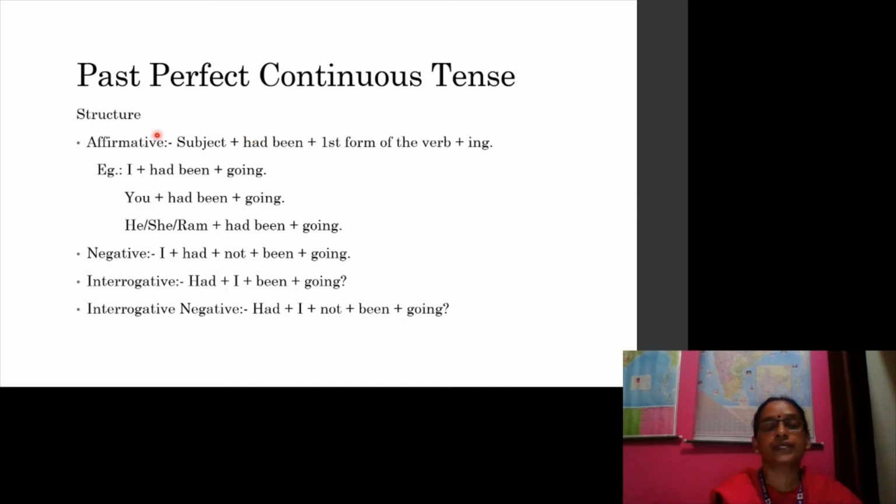In past perfect continuous tense structure, in affirmative sentence, subject plus had been plus first form of the verb plus ing. I had been going. You had been going. He had been going. She had been going. Ram had been going. In negative sentence, I had not been going. In interrogative sentence, had I been going? In interrogative negative, had I not been going?